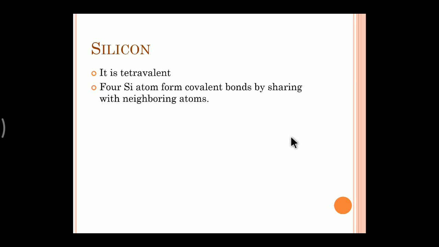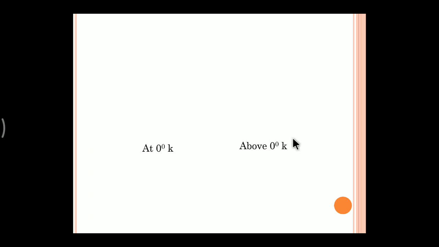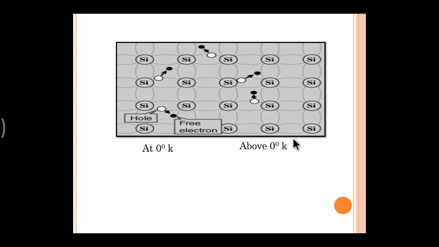So after that, see silicon. We will discuss silicon in some detail. Silicon is tetravalent. The fourth silicon atom forms a covalent bond by sharing with the neighboring atoms. See the diagram, at absolute 0 degree Kelvin and above 0 degree Kelvin. See here, each silicon atom is bonded to four silicon atoms by covalent bonds.